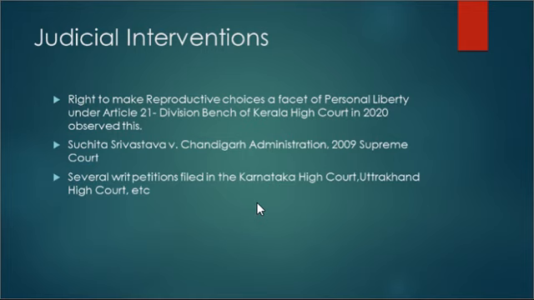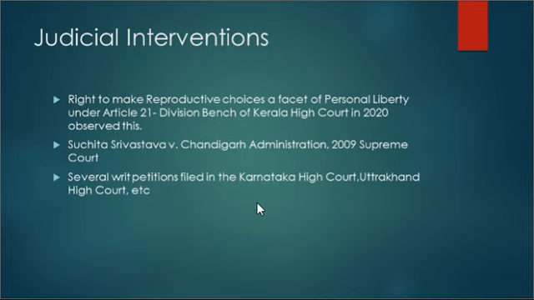And several writ petitions have also been filed in various courts, like Kerala High Court, Karnataka High Court, Uttarakhand High Court, where they have sought permission for aborting pregnancies at gestational age beyond the permissible limit on the grounds of fetal abnormalities or pregnancies caused due to sexual violence, right? And you know, in 2021, the Calcutta High Court also allowed termination of a 35-week fetus on the ground of severe abnormalities, right?